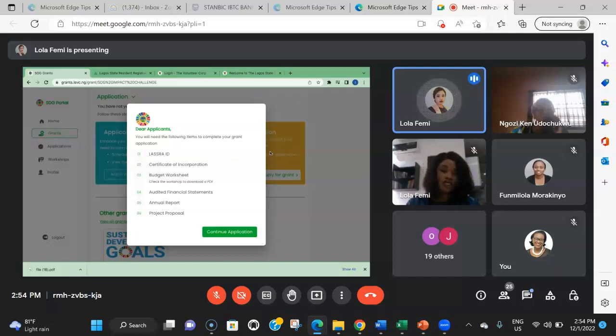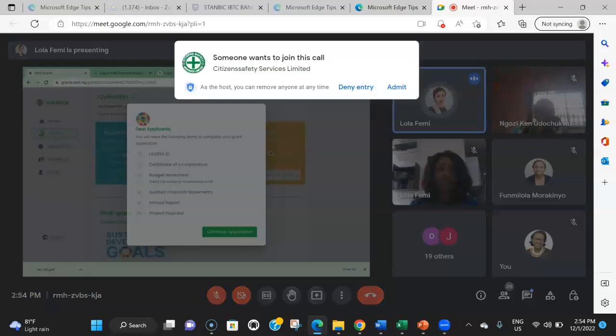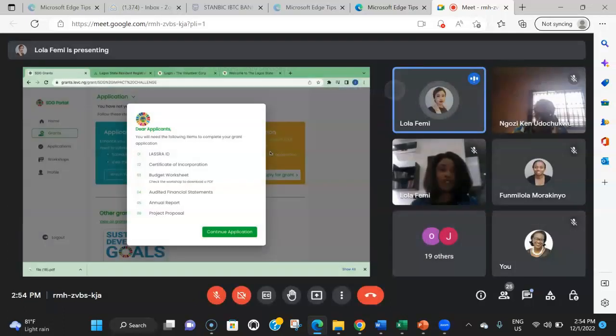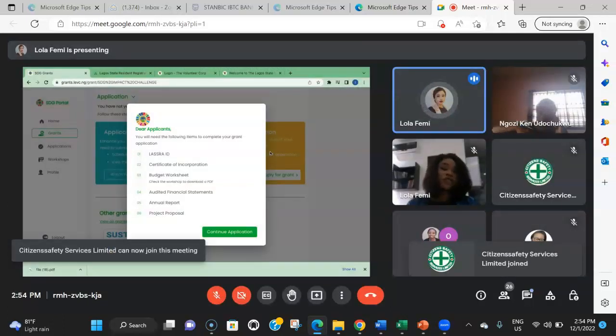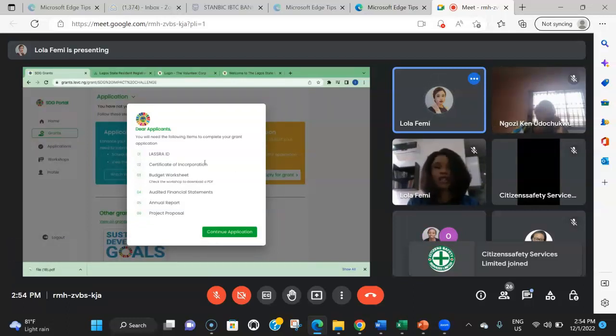But if you do not, then it would be best for you to sign up as an individual and apply as one, because the way individuals are reviewed is very different from the way organizations are reviewed. So just keep that in mind, please. And again, you can do that on LSBC. That is where you create your account.